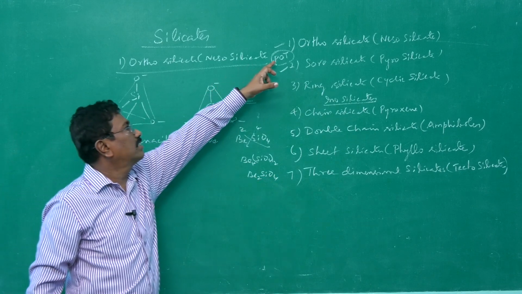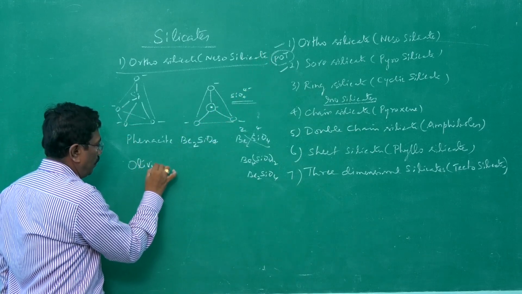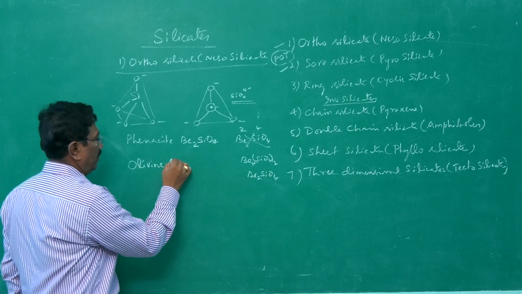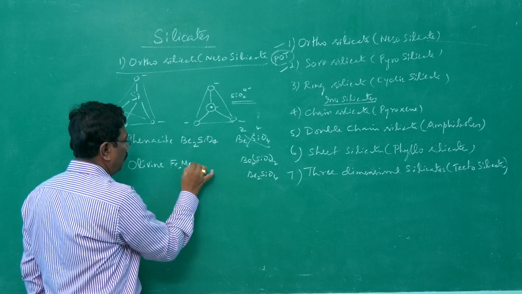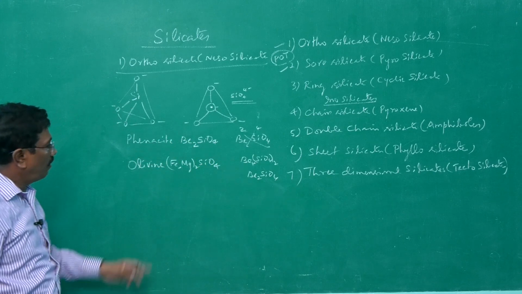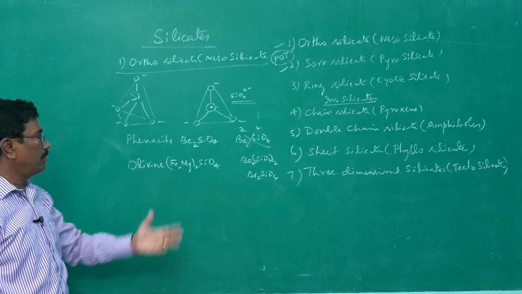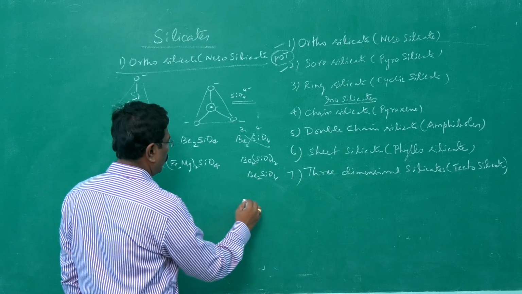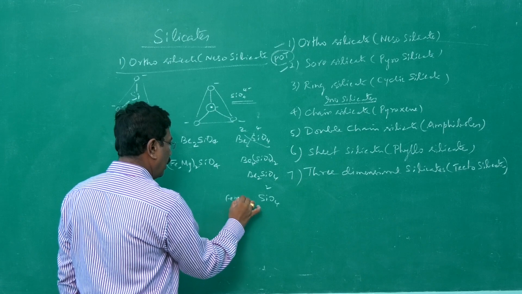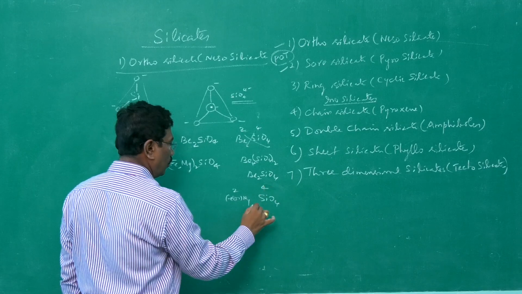The next example starts with O, olivine. It is iron magnesium silicate. Valency of iron as well as magnesium is 2. Both these things may be present in olivine. So, SiO4 valency 4, iron or magnesium 2.